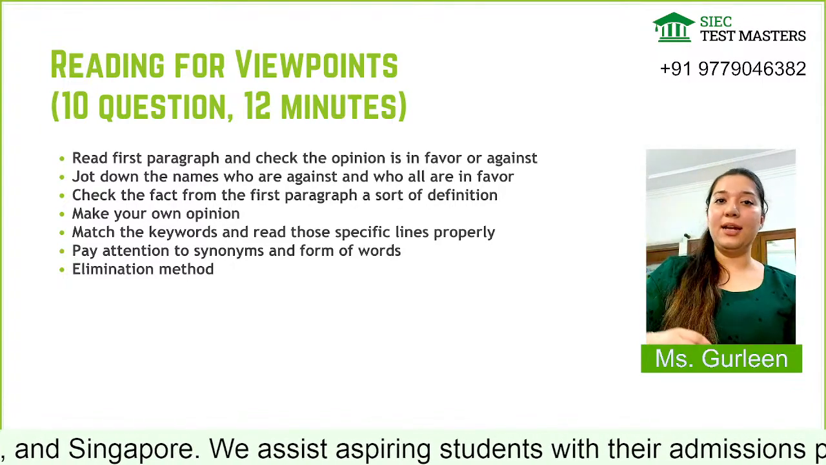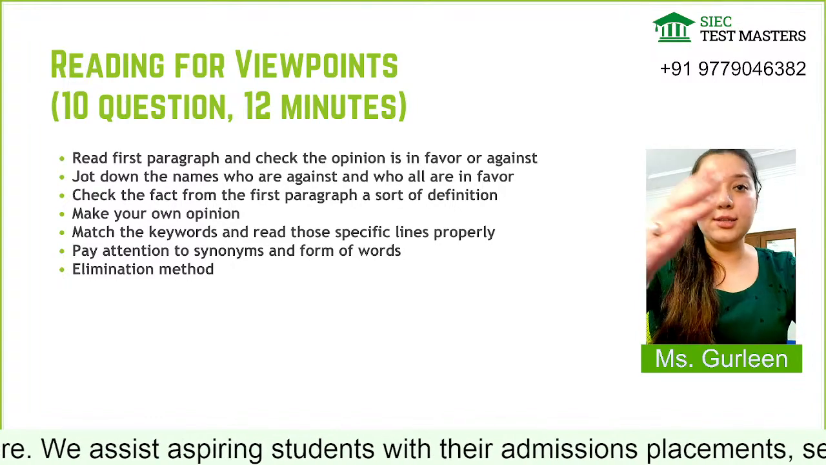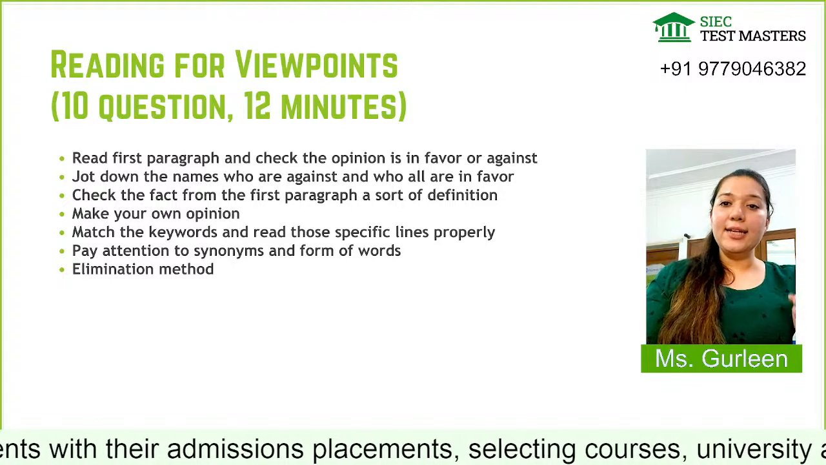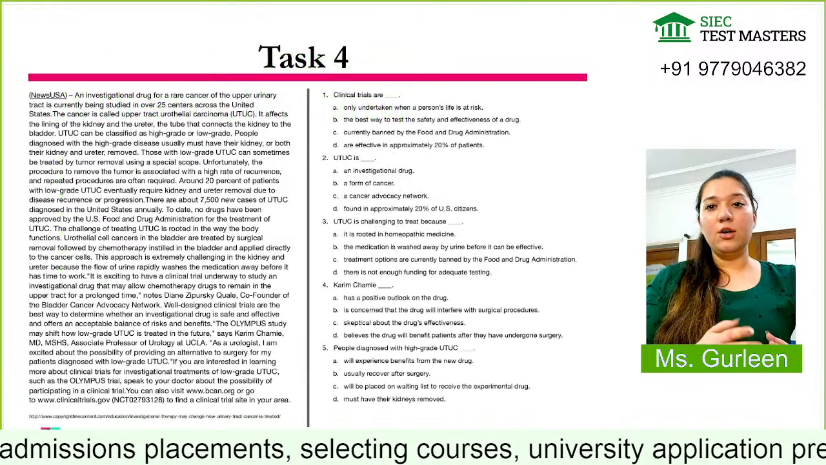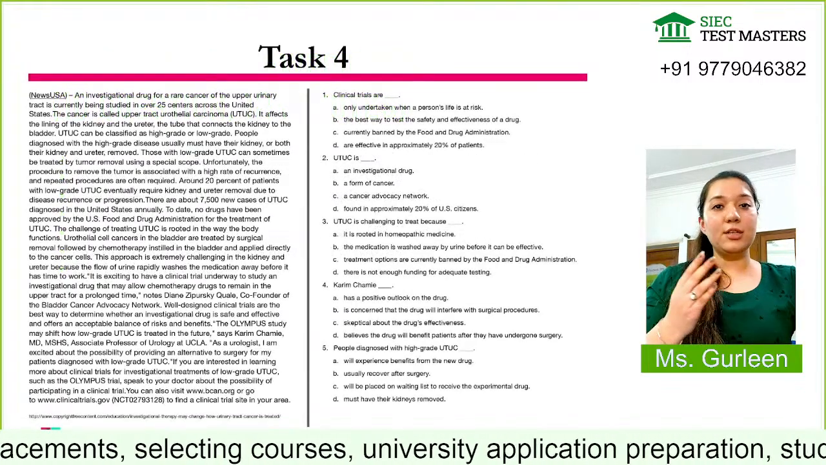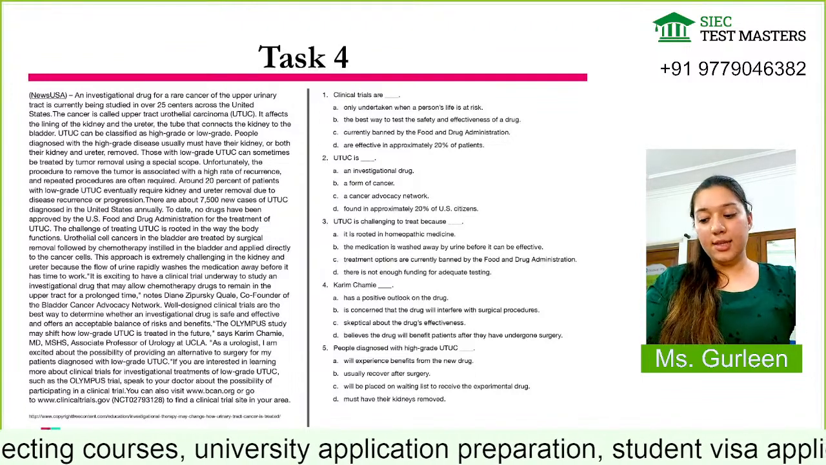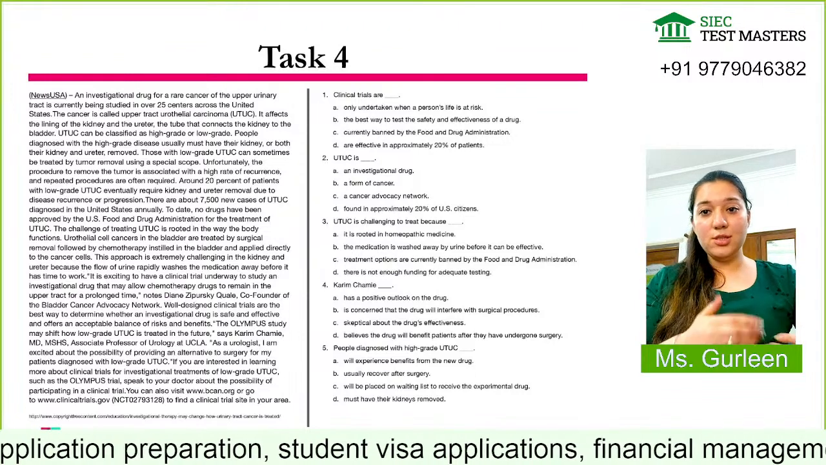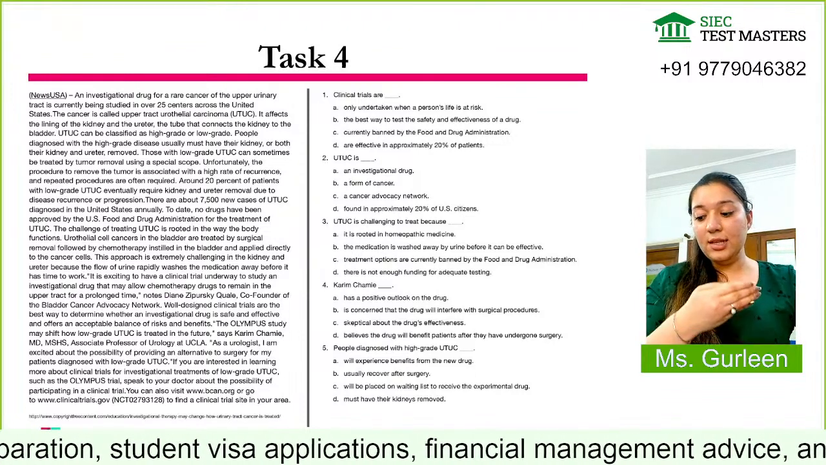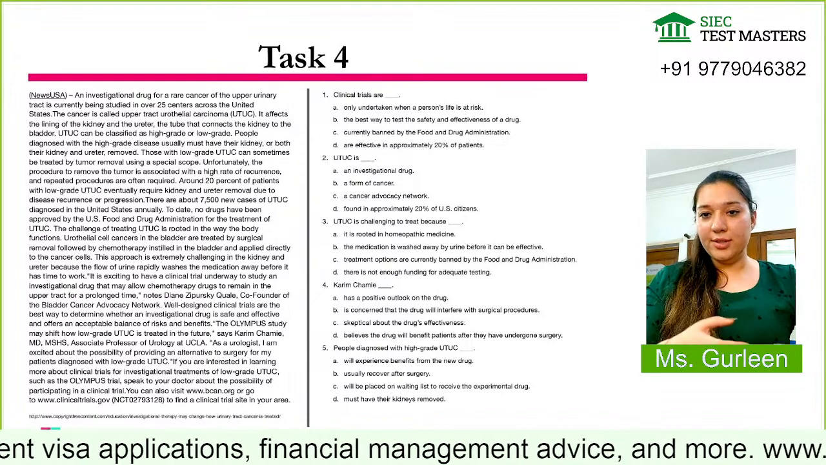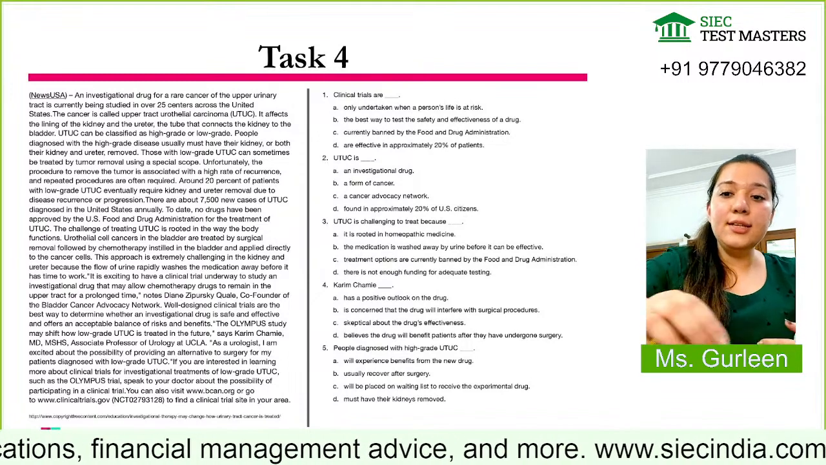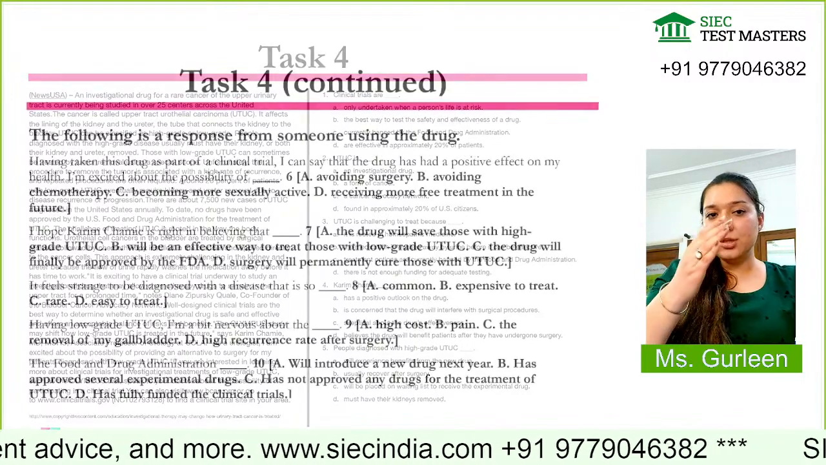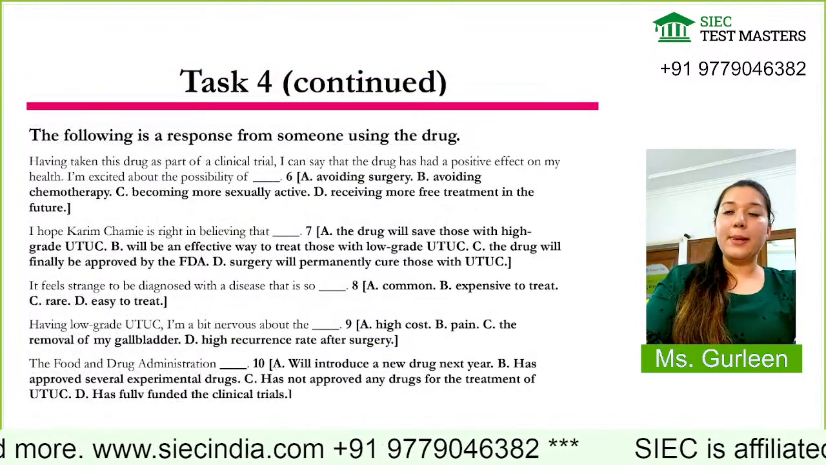Now, this is how the paragraph looks like. On the next slide, task 4, again, on the left hand side a paragraph is given, and on the right hand side the questions are given to you. So the second question says, what is UTUC? You have to read it, and then, what are clinical trials? Now, if I see the very next slide, it says task 4 continued. These are the next questions.